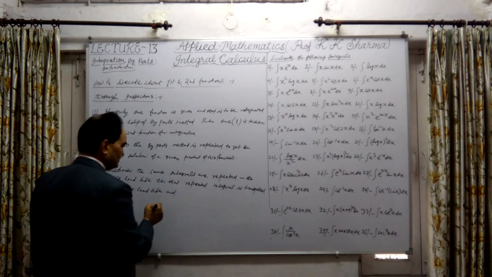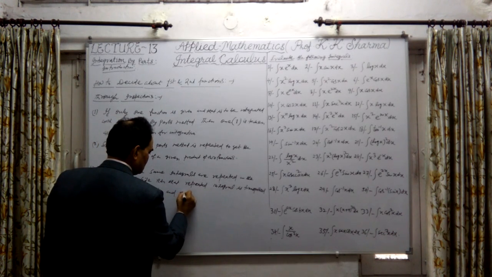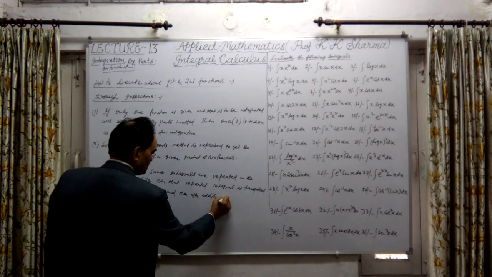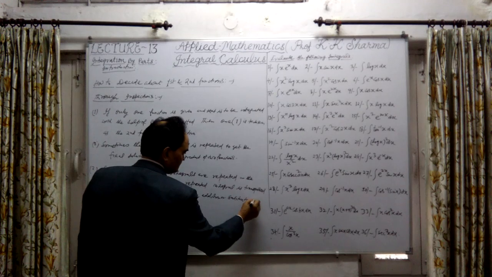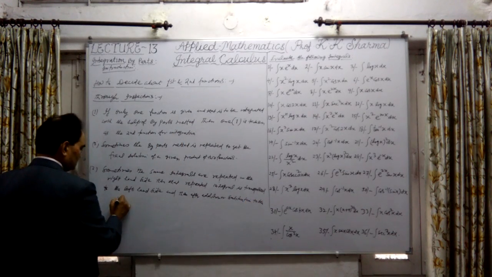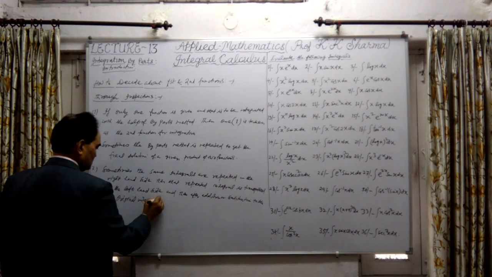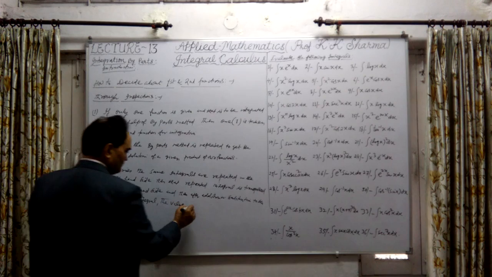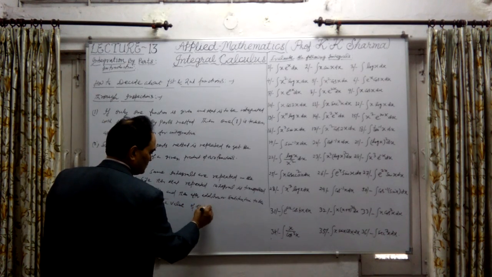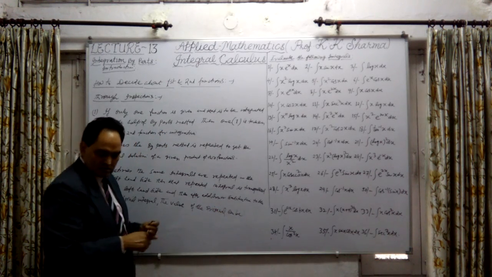Okay, I'll just take an example of this. The integral is transposed to the left hand side, and then after addition or subtraction to the original integral, the value of the original one can be obtained.